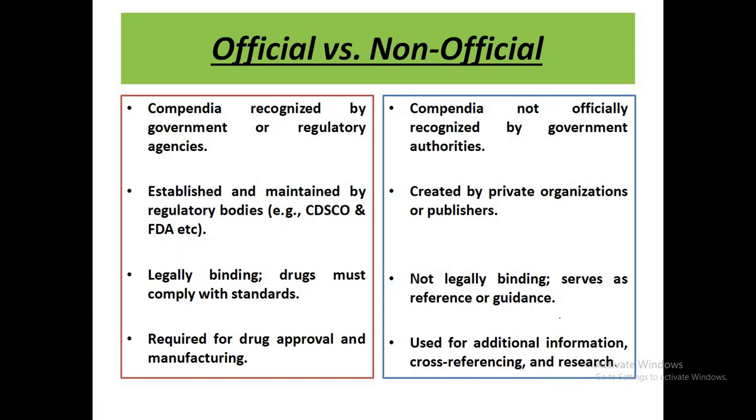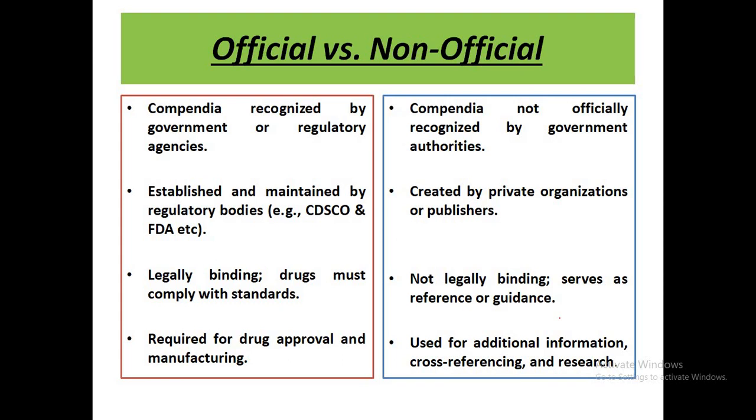Here are some of the important differentiations between official and non-official pharmacopoeias. Official pharmacopoeias are those published or recognized by the government or regulatory agencies, while non-official pharmacopoeias are not officially recognized by government authorities.